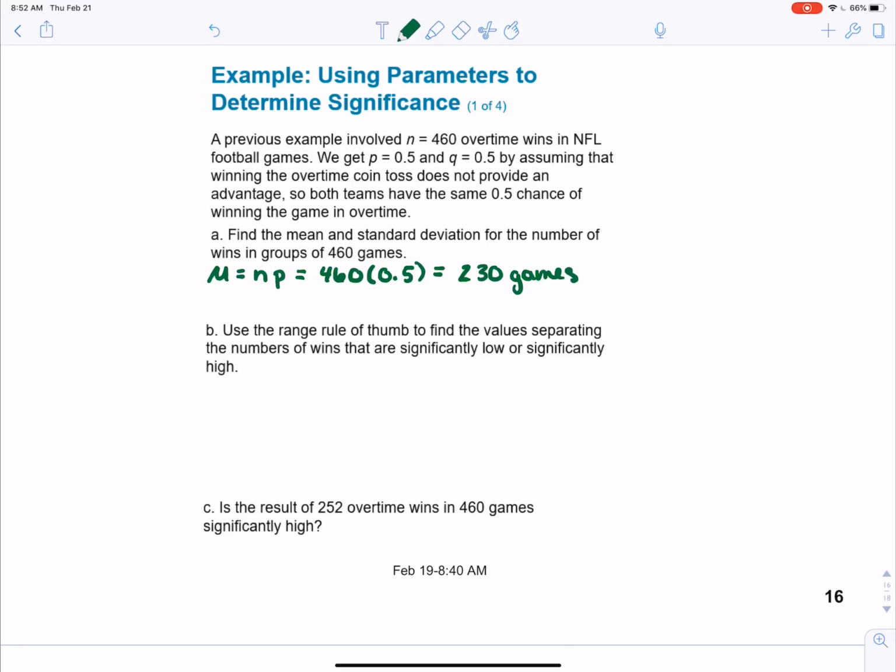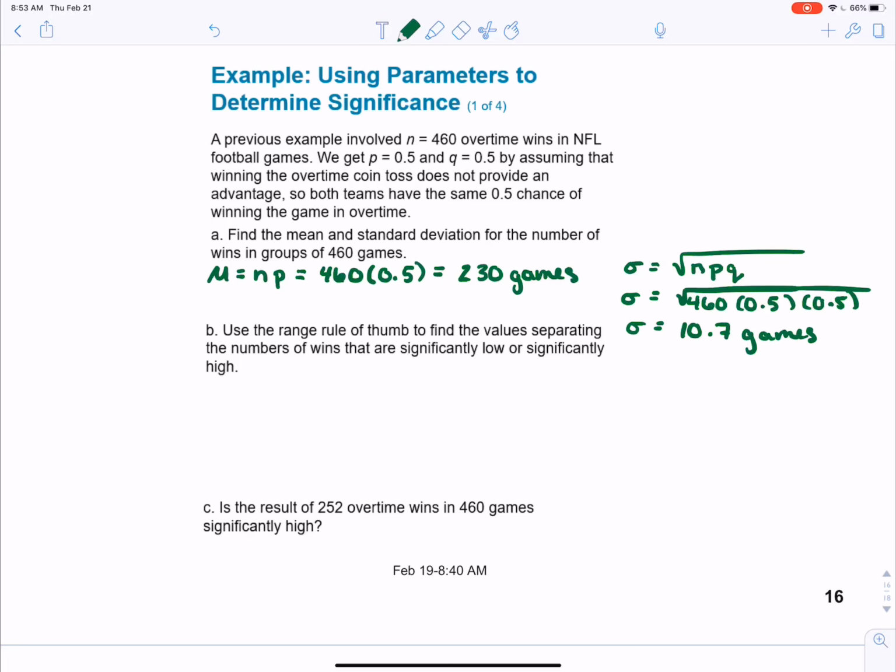we find that 230 games is the mean. If we're trying to find the standard deviation, we know that's the square root of N times P times Q. Our N is 460. Our probability of success was 0.5, so our probability of failure must also be 0.5. When we multiply that out, we get about 10.7 games. Remember, because our games were measured in a whole number, we want to go one decimal value past it to get that 10.7.